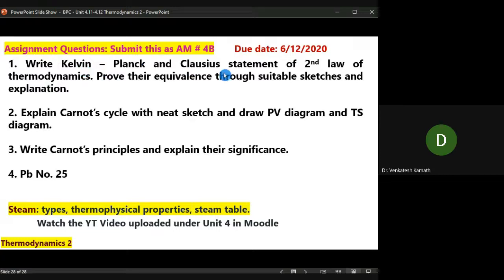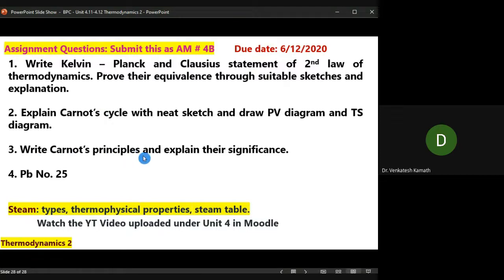Write the Kelvin-Planck and Clausius statements of the second law of thermodynamics. Prove their equivalence. Refer to K.V. Narayanan's Thermodynamics for this. Do not refer to my class notes. Explain the Carnot cycle with a neat sketch and draw the PV diagram and TS diagram. For the diagram, you can refer to the class PDF. For the explanation, refer to the K.V. Narayanan book. These two are very important topics.